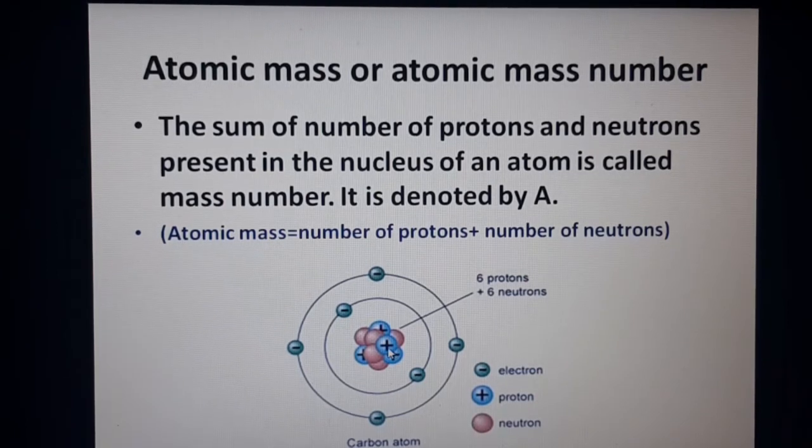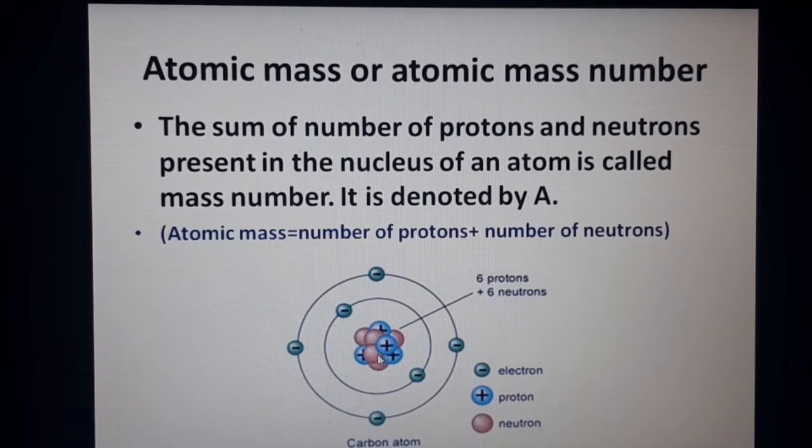That means 6 protons is the atomic number. Which element has atomic number 6? That is carbon. So carbon atoms contain 6 protons in the nucleus, and also 6 neutrons. If you add these two, protons plus neutrons, 6 plus 6, it becomes 12.